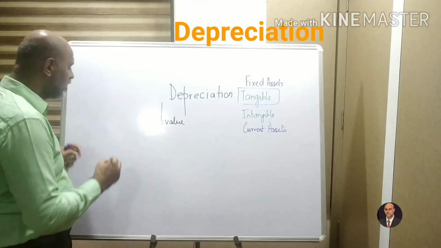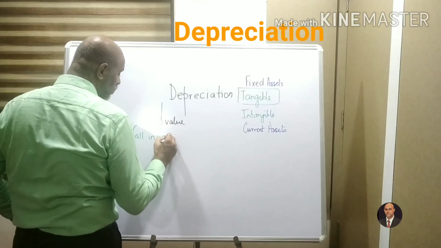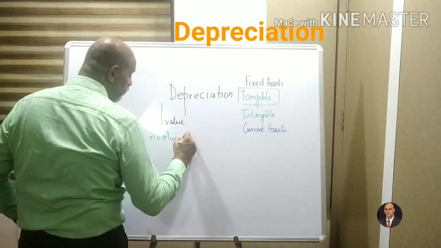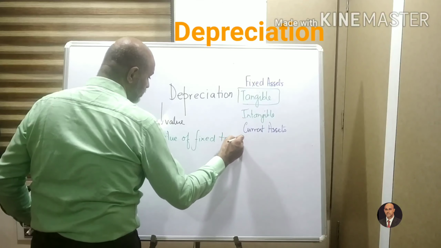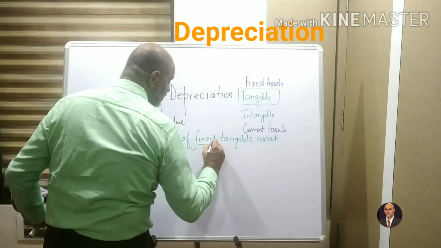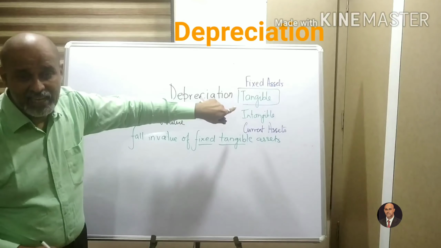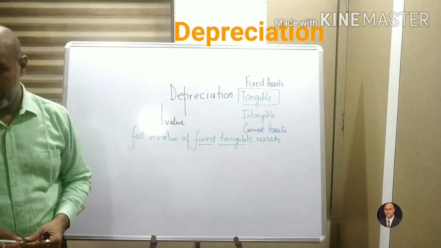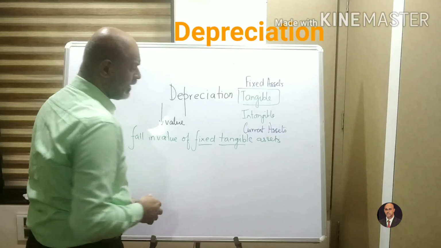So, depreciation in layman's terms is the fall in value of fixed tangible assets. The words fixed and tangible are very important, because when the value of an intangible asset falls, it's known as amortization. Right now what we are doing is depreciation. So what is depreciation? The fall in the value of fixed tangible assets.